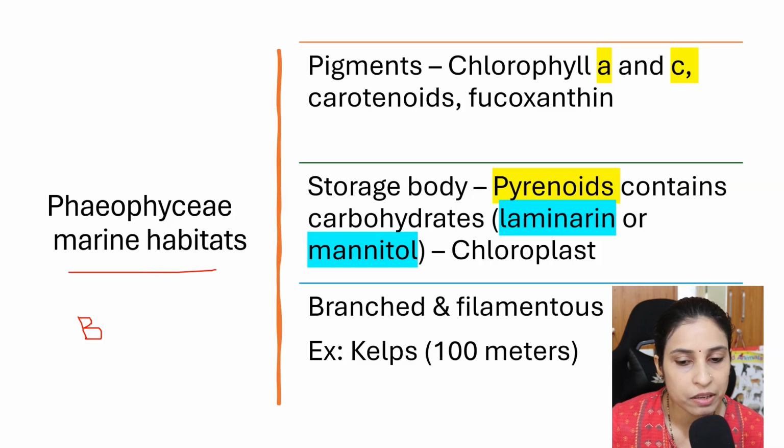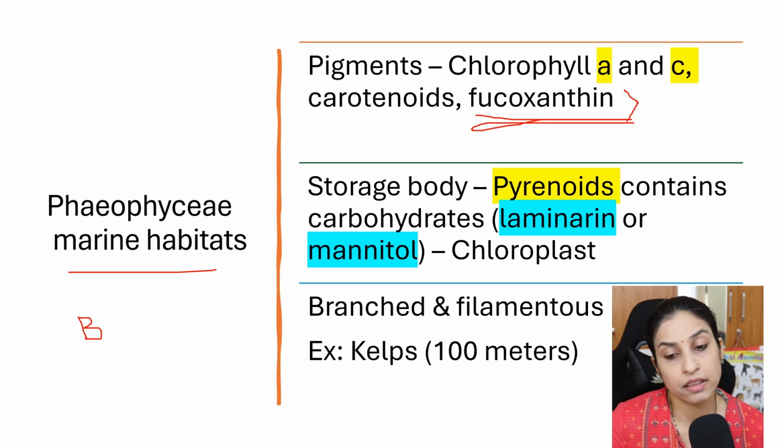Most importantly, the pigments are chlorophyll A, chlorophyll C, carotenoids, and the most important pigment for brown color, fucoxanthin. Fucoxanthin is a very important pigment present in Phaeophyceae. This fucoxanthin is responsible for the formation of brown color.